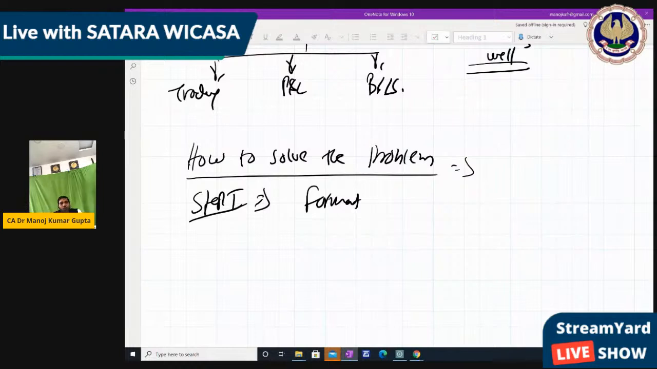So we will also read the notes, all these things in detail: how the trading account format, how the P&L account format, how the balance sheet format. But here we are writing how to solve the problem. Okay, so we'll solve the problem in 3 steps.